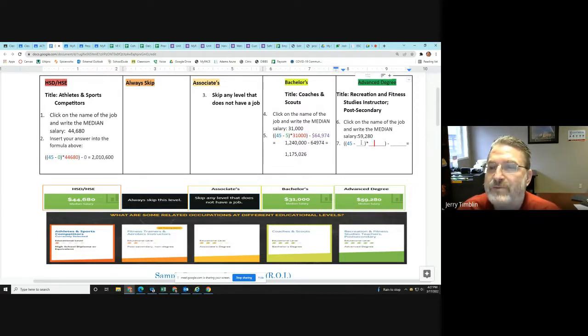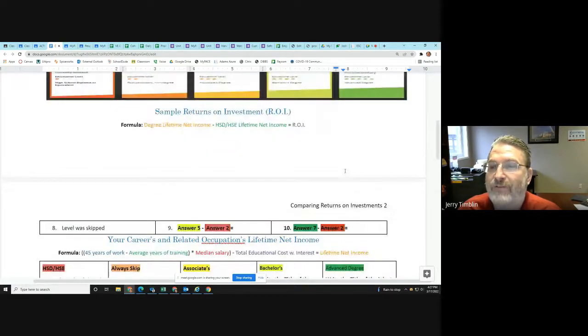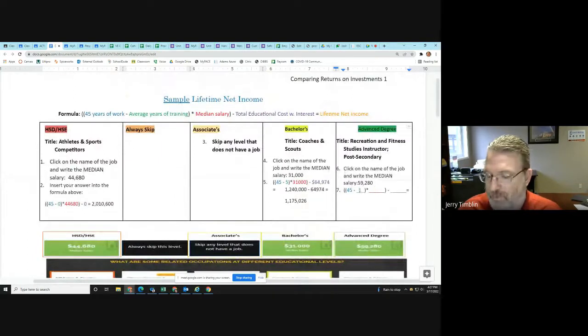Now, for the part you subtract, it's on the second page. It tells you the median, or how many years it is for advanced education and the cost. We can also get it down below, because down below, those are filled in. So it's 7 years and 168,547. So we'll put those in, 168,547. Put in the salary.